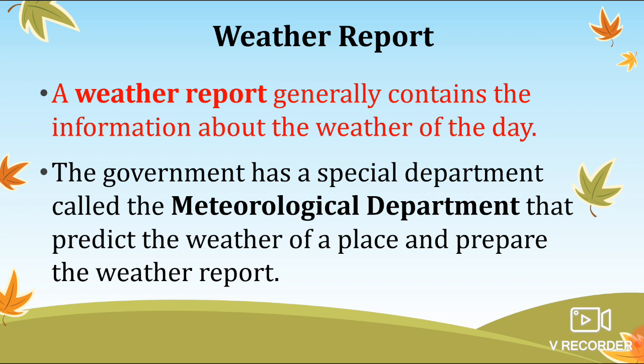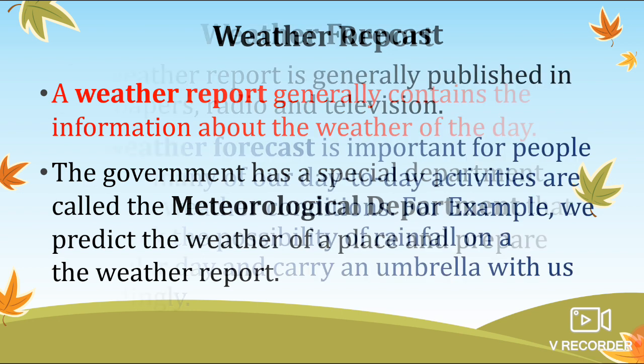So what kind of weather will be there, whether it will be rainy, cloudy, sunny or cold, whatever it will be, it is mentioned in the weather report and it is published by the meteorological department.